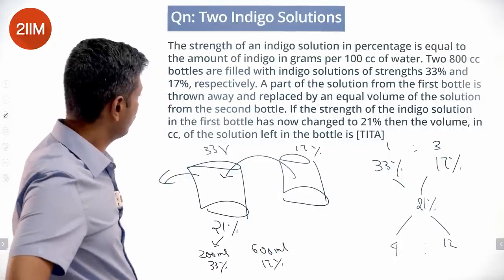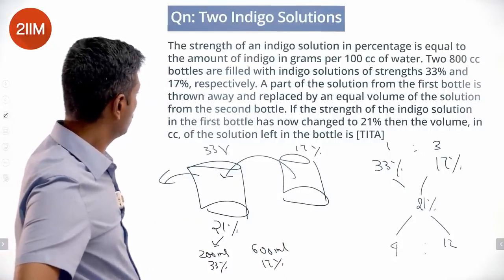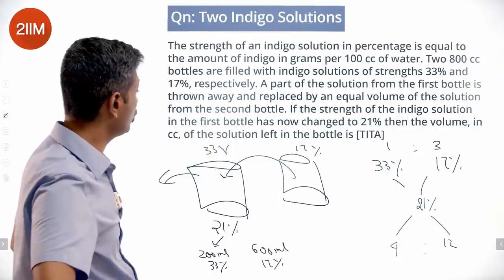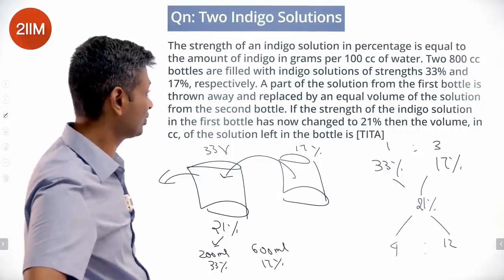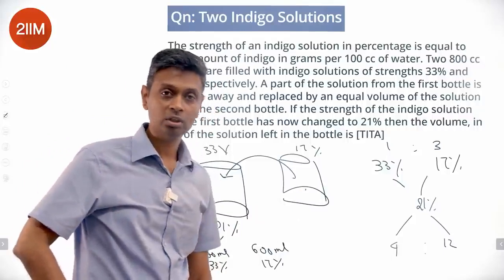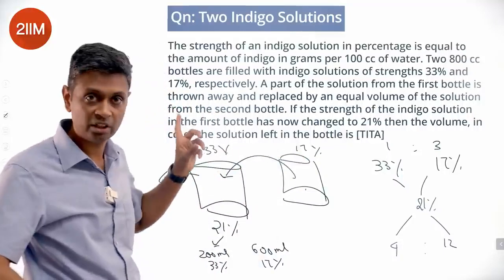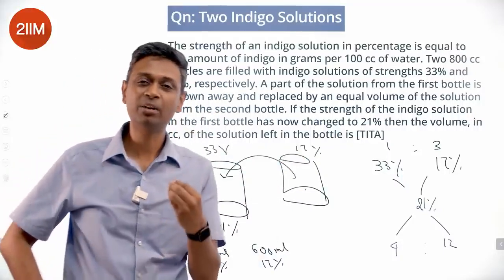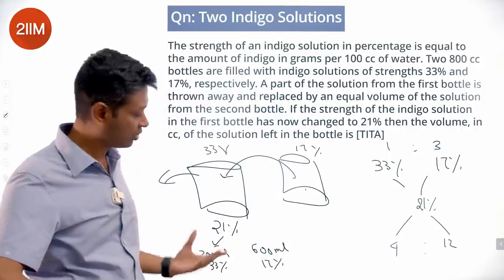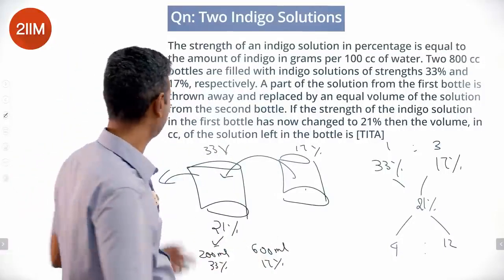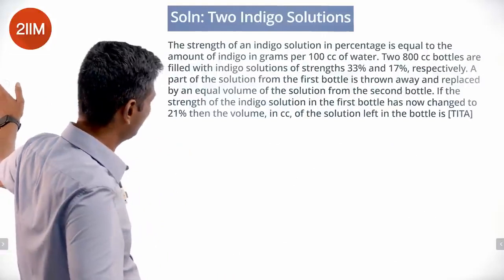What is the question? It says, the volume in cc of the solution left in the bottle. So we're taking some from here and filling this in. We've taken out 600 ml, 800 ml to start with, so the remaining 200 ml will be there. Very nice, very juicy.